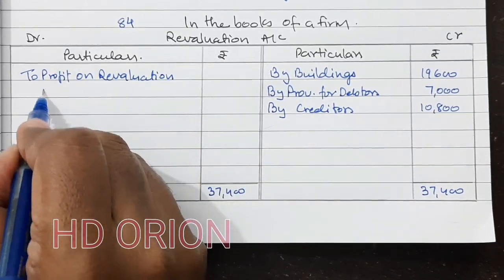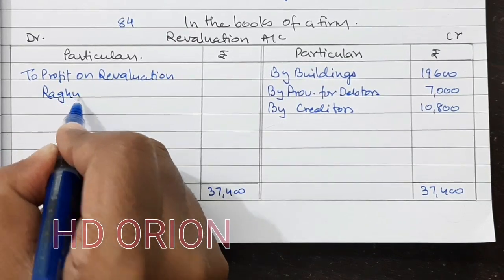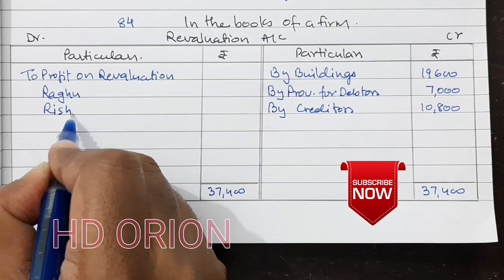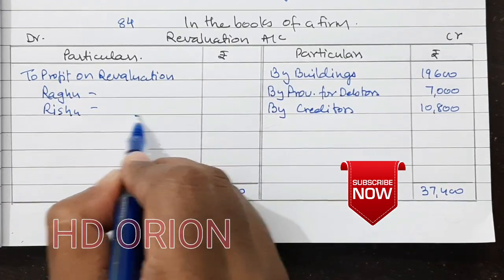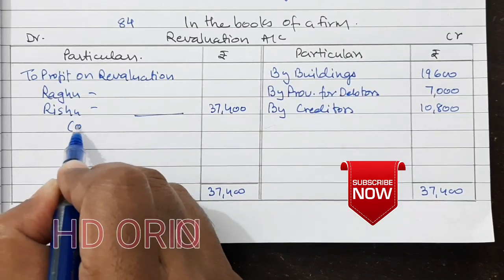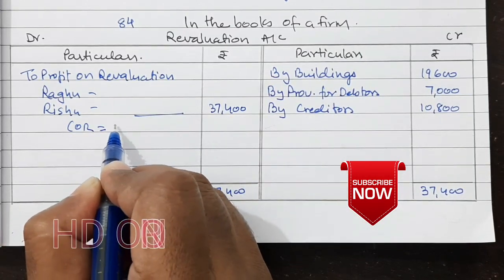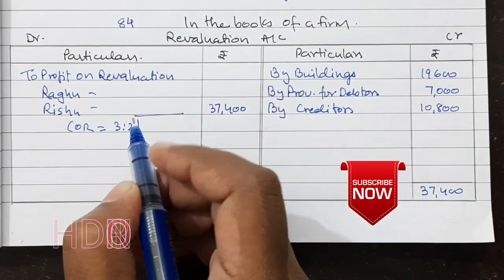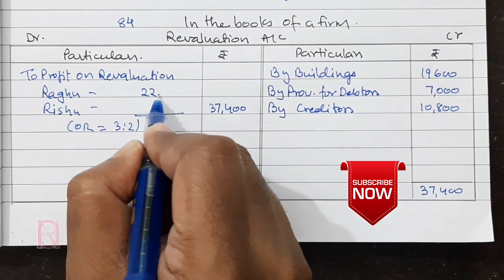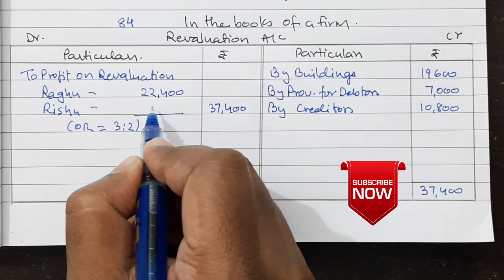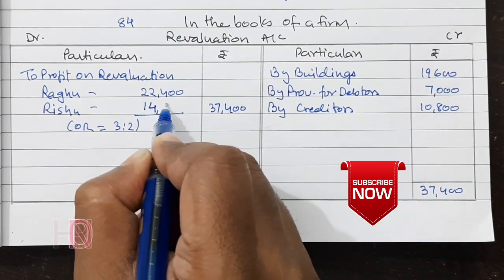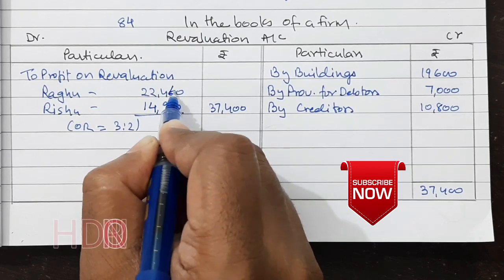So partners are Raghu and Rishu. The profit is 37,400 and the old ratio is 3:2. So the answer here for Raghu is 22,400 and for Rishu it is 14,960.